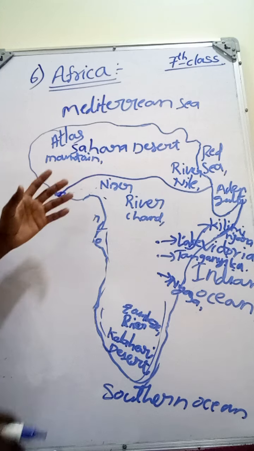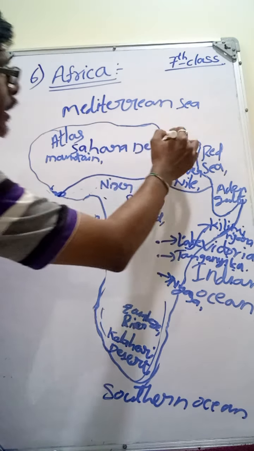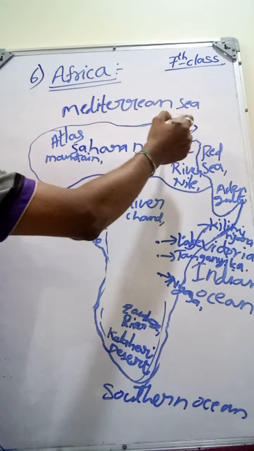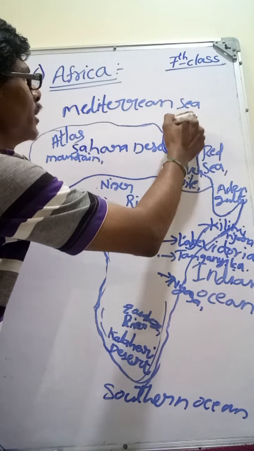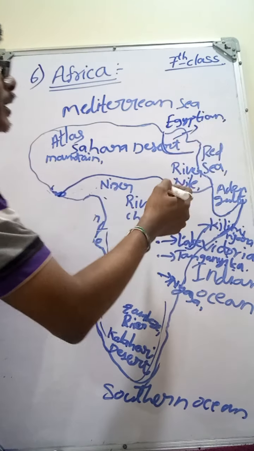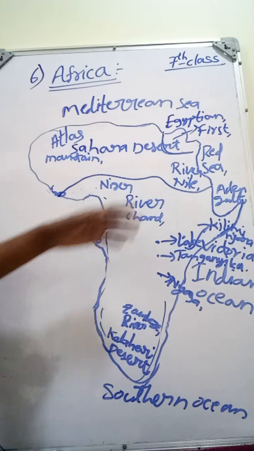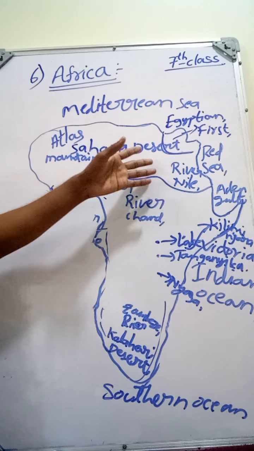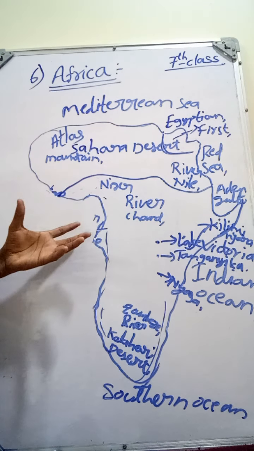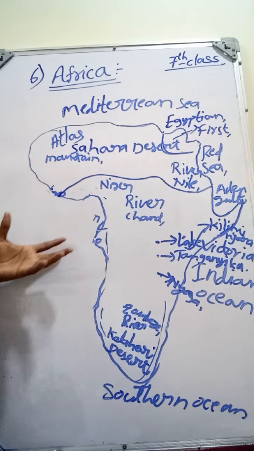So because of this river, we can see the first civilization here, in Egypt. In Egypt, you see the Egyptian civilization. The Egyptian civilization is the first civilization in the world. Due to this river Nile, this Egyptian civilization was possible, and in ancient times they irrigated thousands of acres.